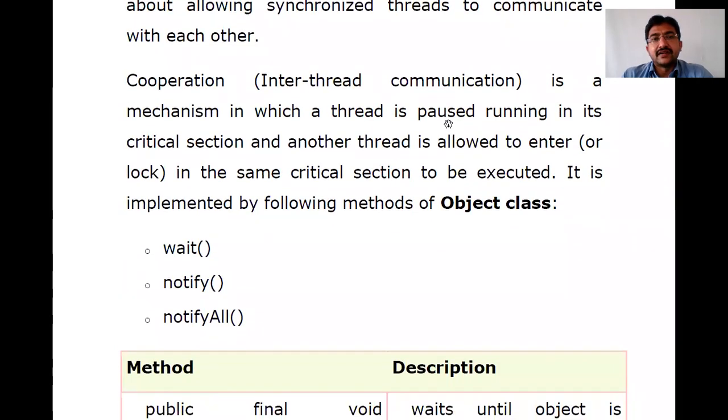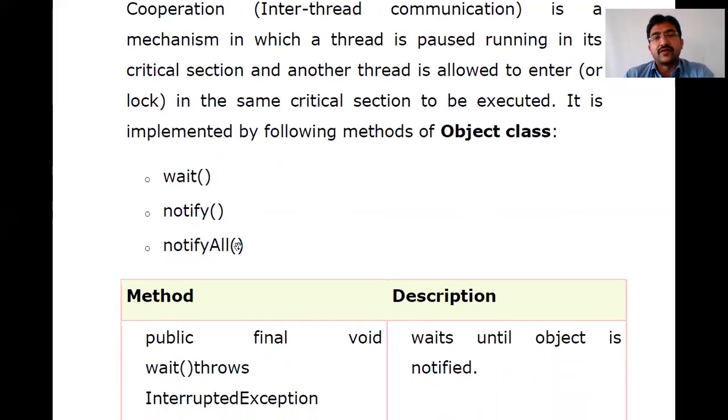In a simpler manner, inter-thread communication is a mechanism in which a thread is paused in its critical section, and another thread is allowed to enter, that is, to lock that resource in the same critical section to be executed. That means pausing one thread and giving access to another thread to lock it. This can be done with the help of the methods wait, notify, and notifyAll.